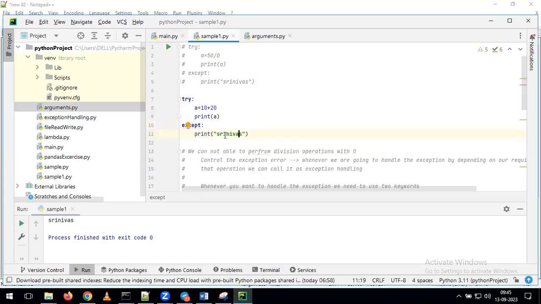But tell me here, I am printing Srinivas. Is it a valid statement? Just for understanding, I'm giving Srinivas. But actually, what we have to do here is, instead of giving Srinivas, I'm giving a number, because we cannot perform an addition operation between a string and an integer. This is a valid statement. So previously, just for understanding, I gave the name as Srinivas, but when getting the error, instead of simply giving an error, I want to populate the reason for the error. For that reason, I'm giving this line of code.